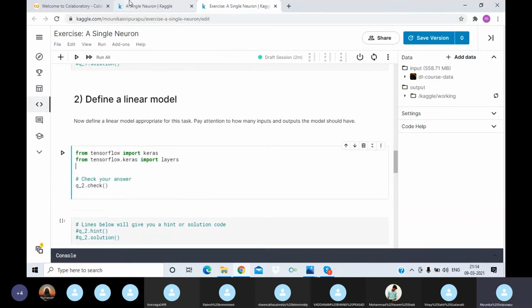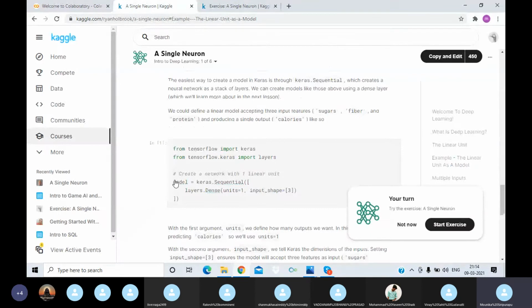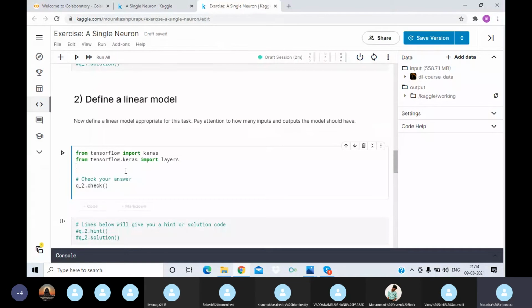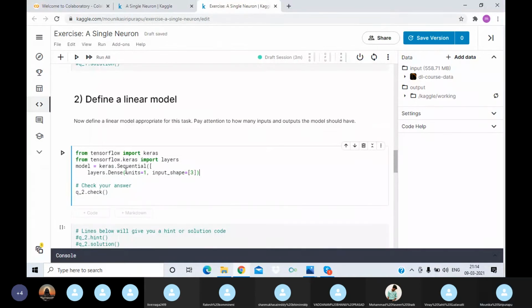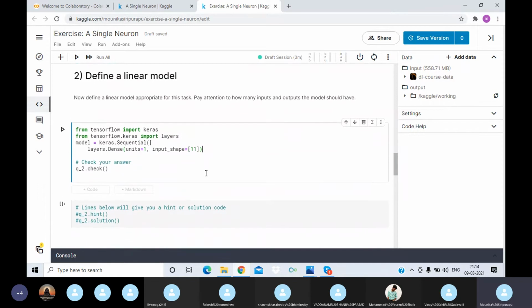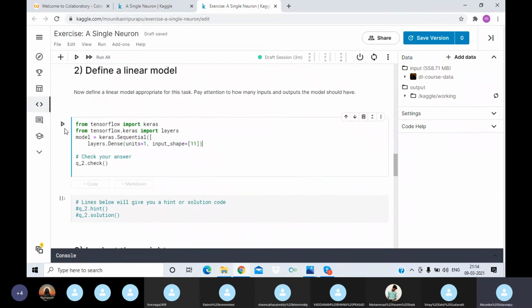First we need to import the libraries, and next we need to construct the model. But in the input shape we need to change the value to 11.